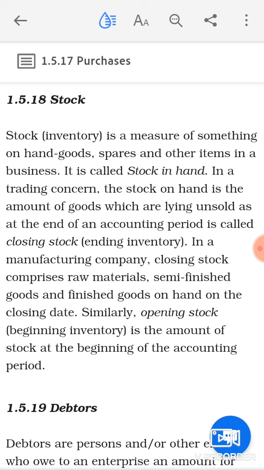So basically we have two kinds of stocks: one is closing stock and the other is opening stock. Anything that will be left with the business at the end of the accounting period will be known as your closing stock, and whatever is held by the business at the beginning of the accounting period will be known as your opening stock.